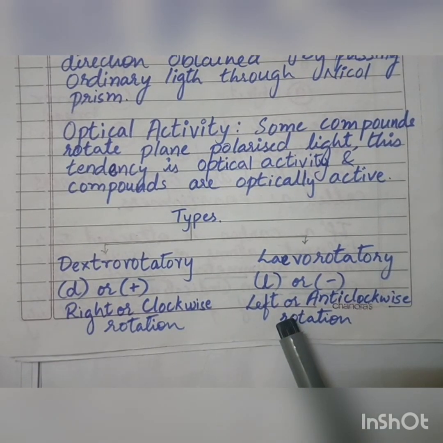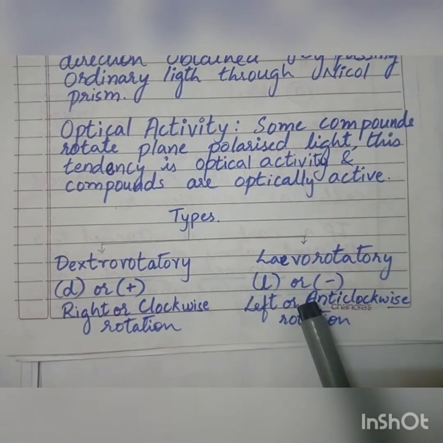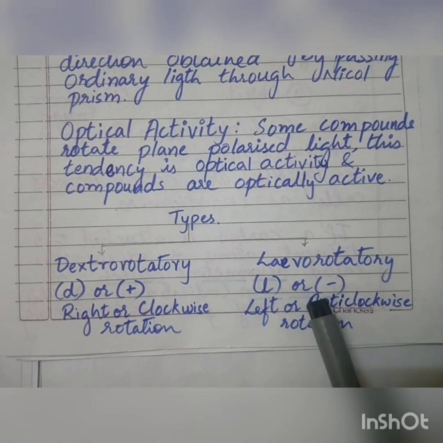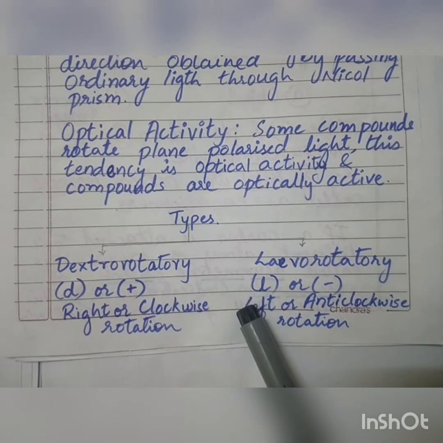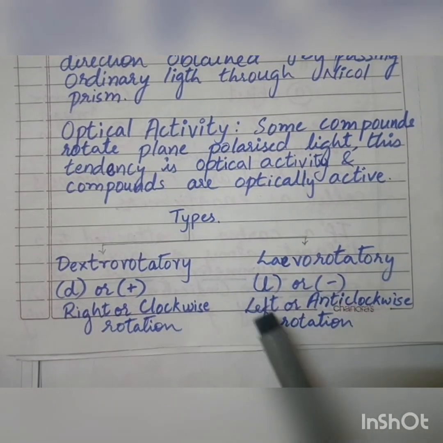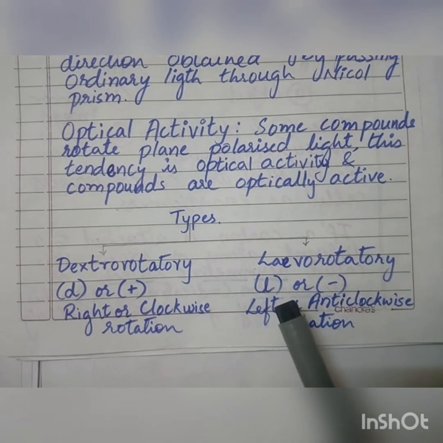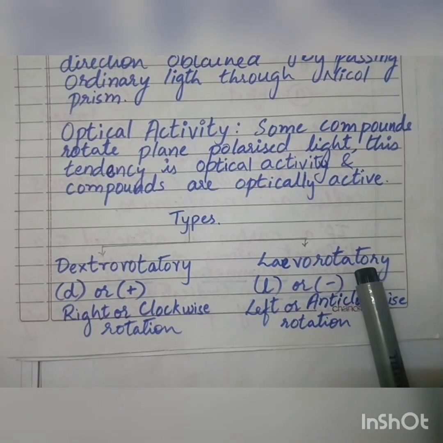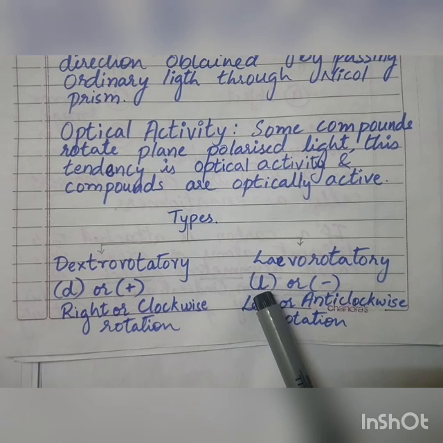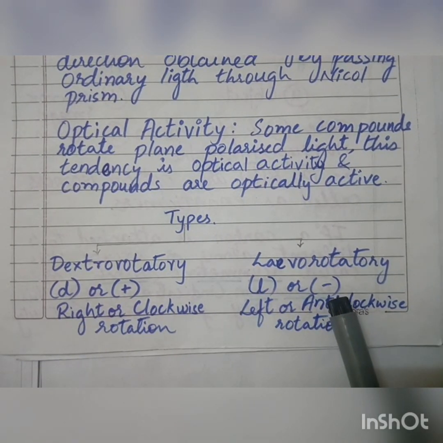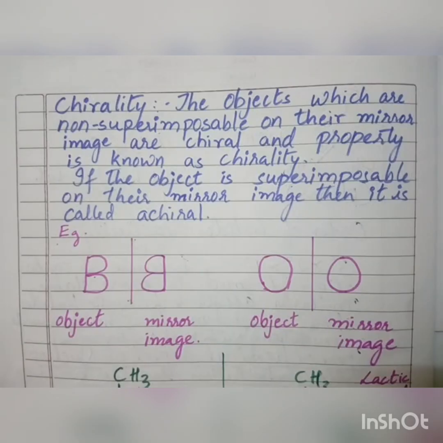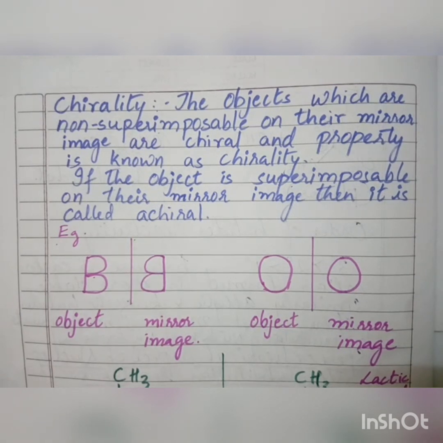So when the plane polarized light is passed through the optically active compound, if the direction of the plane polarized light is rotated to the left hand side or in the anti-clockwise direction, then we call it a levorotatory compound. It is indicated by small letter l or by the negative sign just before the name of the compound. So now we are talking about optically active compounds.